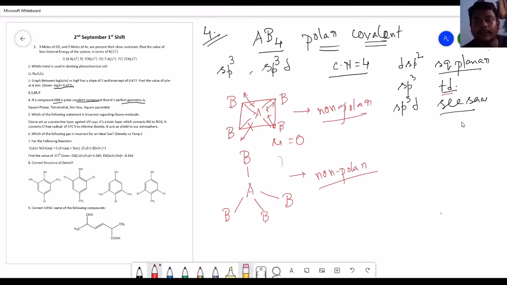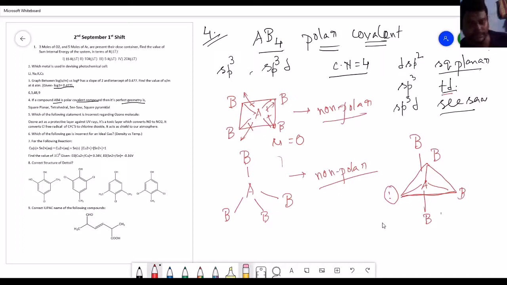Now you have the seesaw structure. The seesaw structure is the derivative structure of trigonal bipyramid. So it will become AB4. It is something looking like this. B should be in the axial position, and the lone pair that remains in the system is in the equatorial position. That is Bent's rule, which explains that the lone pair should occupy the equatorial position and the rest of the atoms should occupy the axial position.